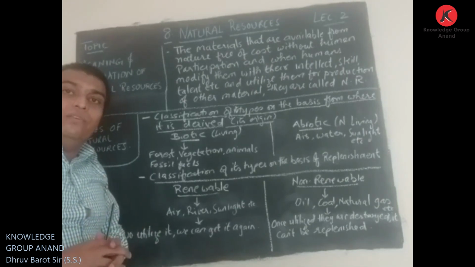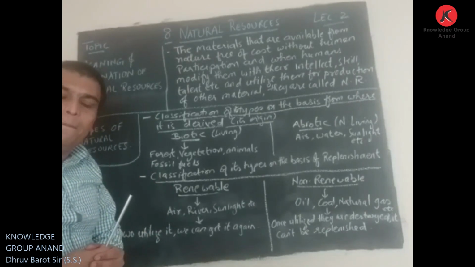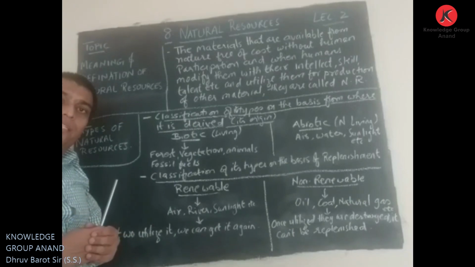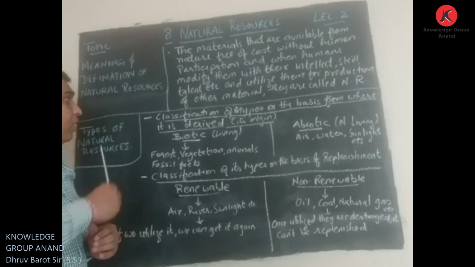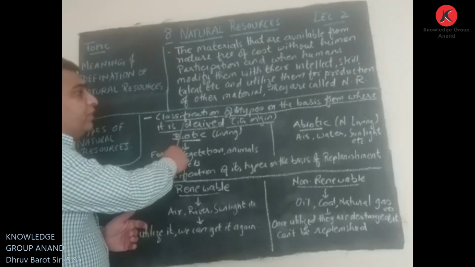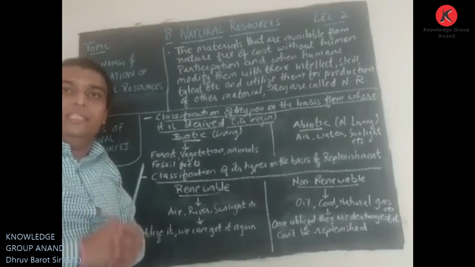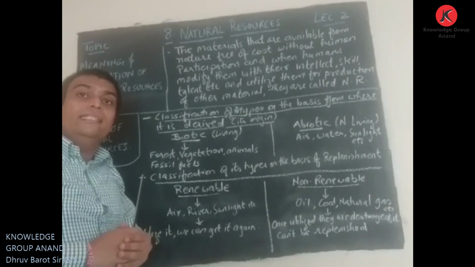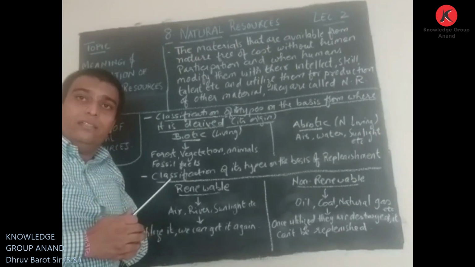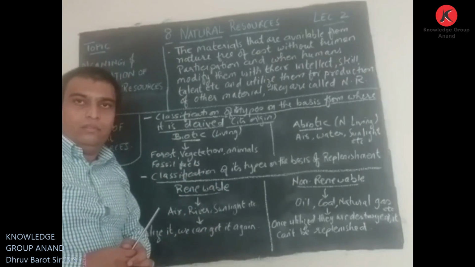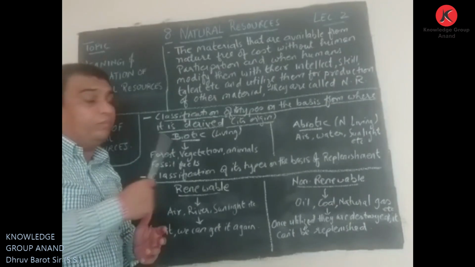Now we are clear with the word natural resources. So now let us understand how many types of natural resources there are. There are different types of natural resources. We'll look at the classification of these types. First, let us go through the classification of its types on the basis of where it is derived from, its origin. So it is classified according to its origin.